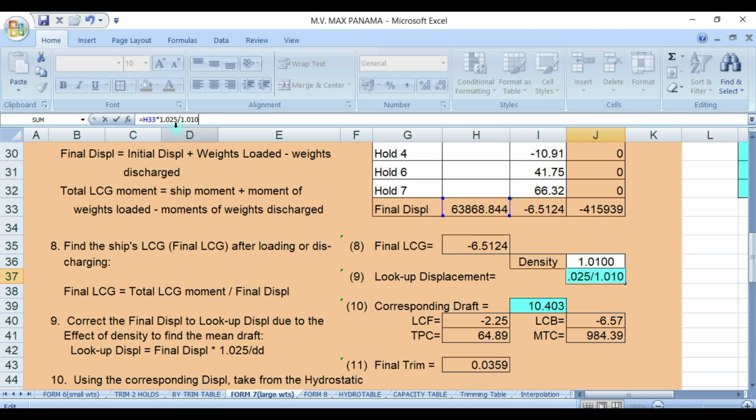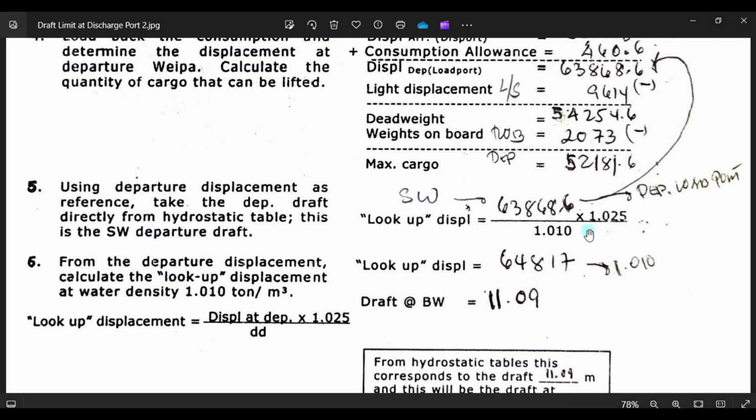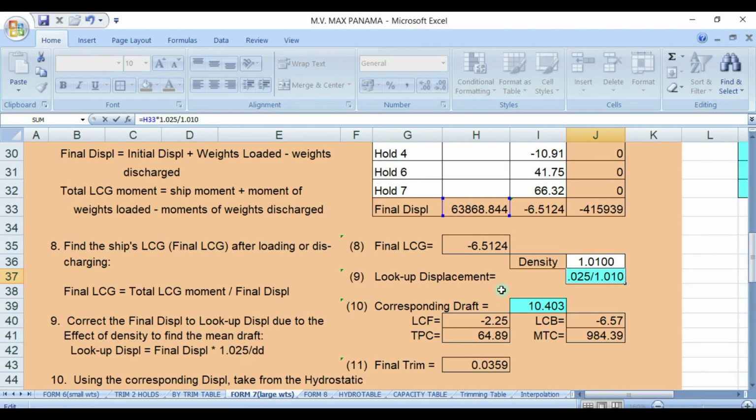And it says 1.025 over 1.010, which is the formula here. 63868.6 times 1.025 over 1.010, and the displacement will be 64817. So we have the right formula here, and enter. The corresponding displacement was 64817, and the corresponding draft will be 11.09.